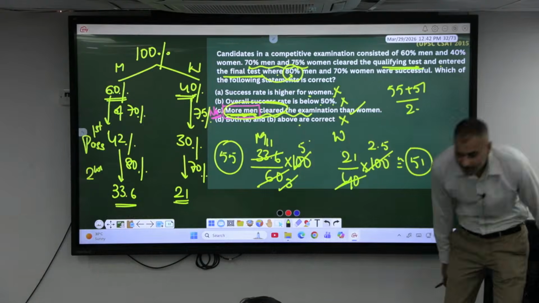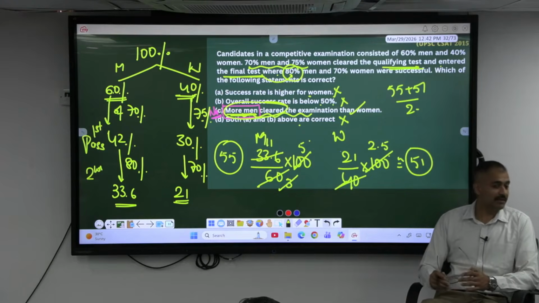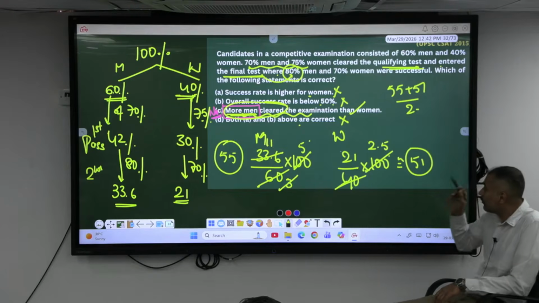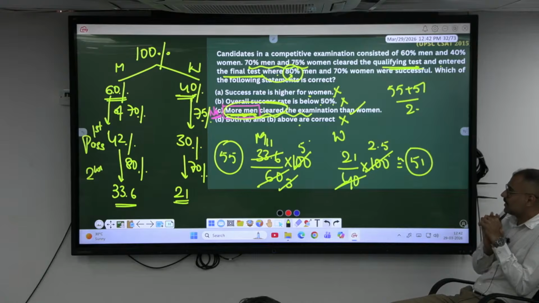I have found a mistake, please look. If this is the statement given in the actual paper, then there is an ambiguity here.